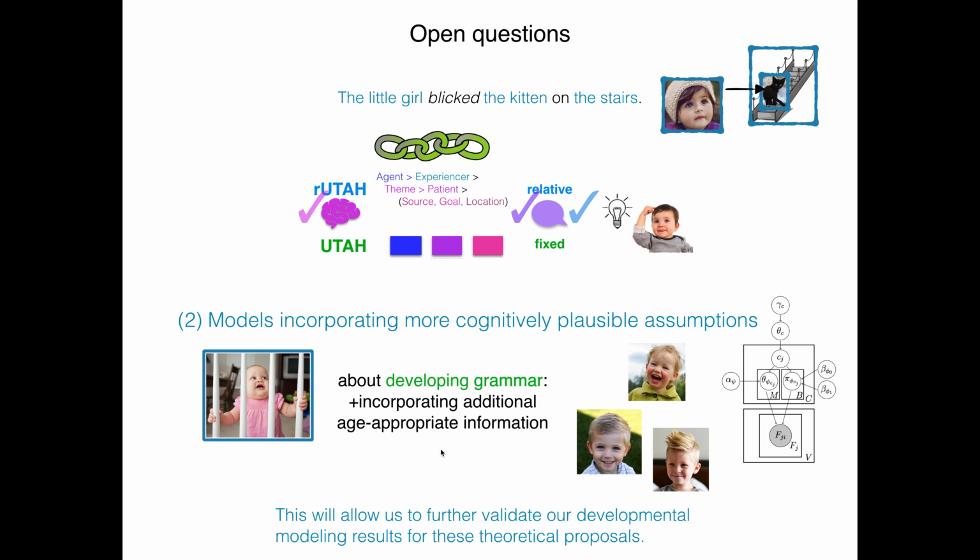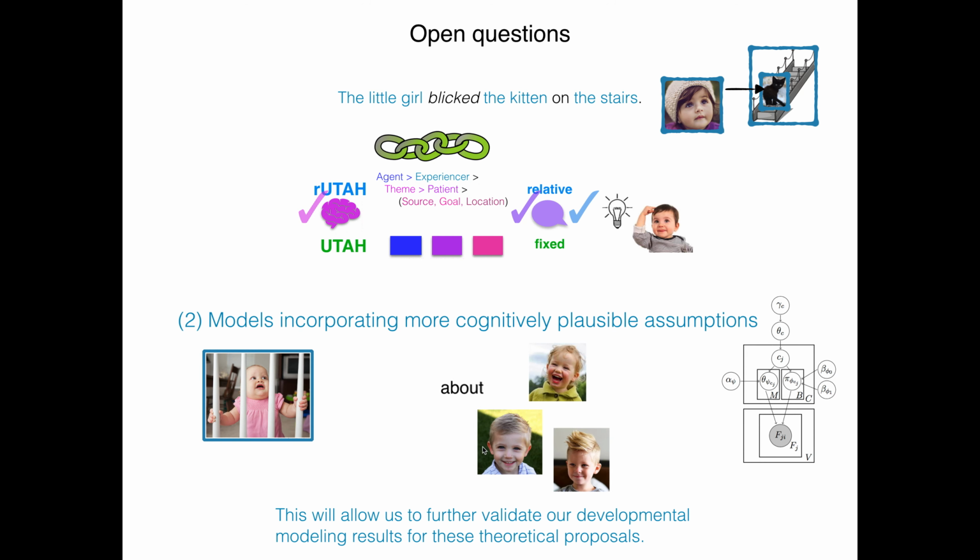We can also build in more cognitively plausible assumptions about the children's developing grammar, so what information they may additionally be sensitive to at 4 and 5 that maybe they weren't sensitive to at 3. Remember, the types of information we used were animacy, these thematic representations and links, and syntactic frames, but in fact we know that children's syntactic knowledge gets far more developed at 4 and 5, so they may be taking in different types of knowledge syntactically, or taking in more knowledge than what we were able to do here.